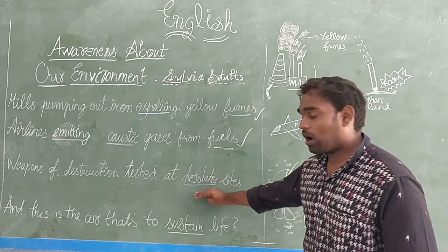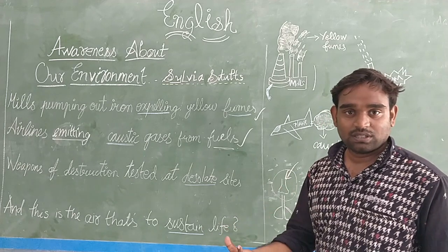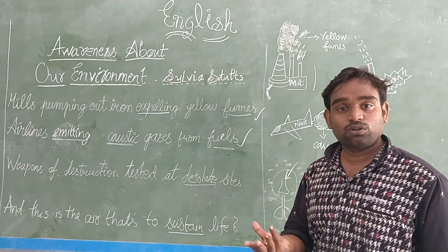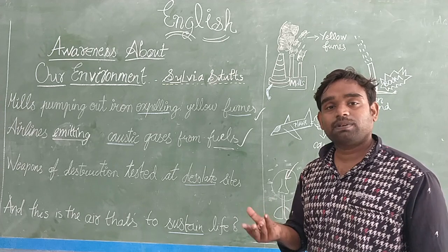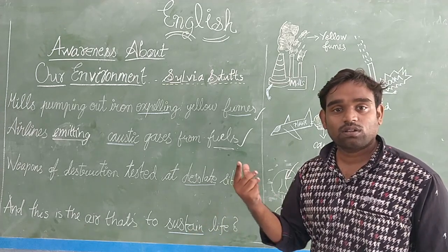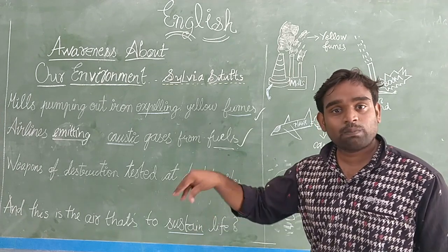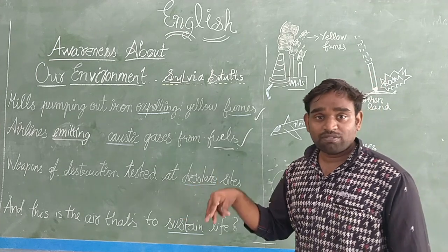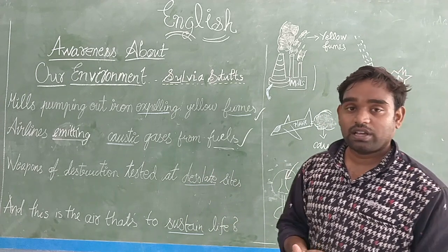So you understood how dangerous the use of atomic bombs is, and how many lives were lost when they were first used. Do you remember? Lakhs and lakhs of people died in an instant when the atomic bomb was used. And for a long time in that place, people were born with irregularities.